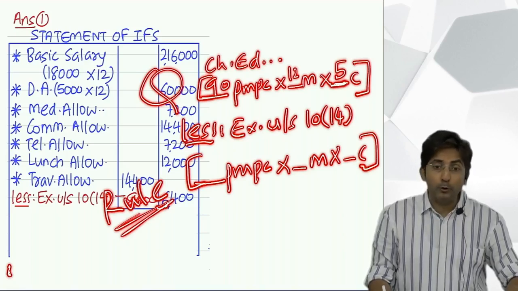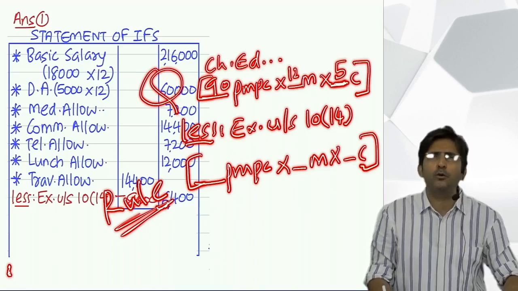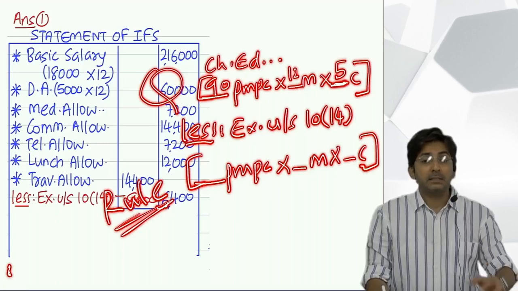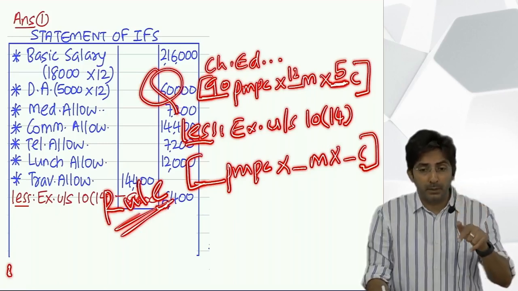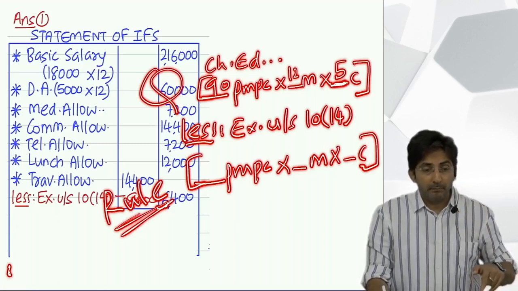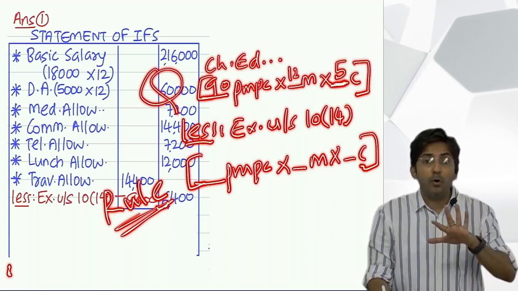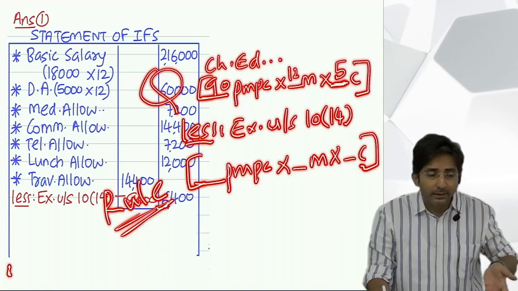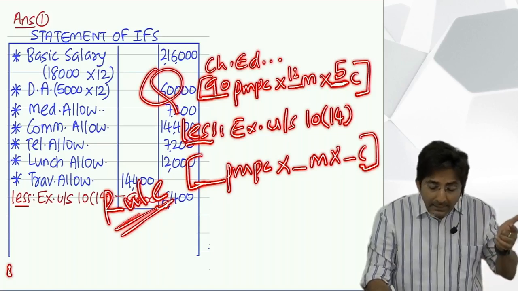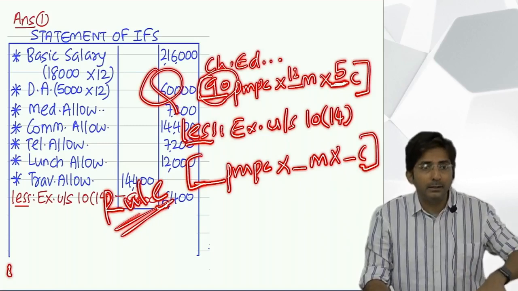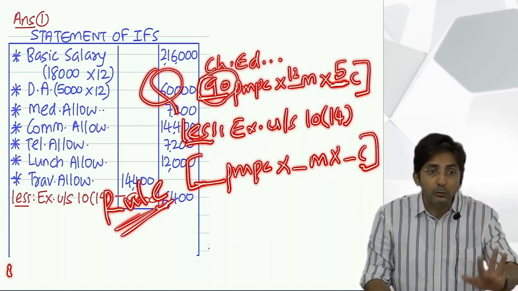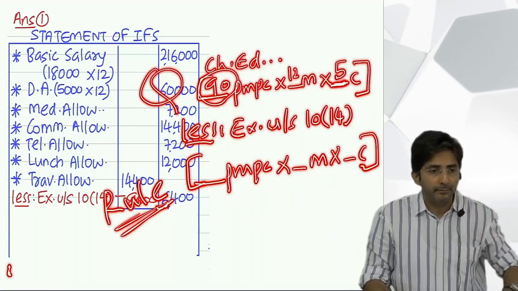Okay, and then less. Now you have to use the knowledge of the rule. What was the rule for children education allowance? Maximum 100 per month per child. Maximum means not more than that. If it is less, take less only. Here it is 90, take 90 only. If you would not have arranged like this, you would have blindly taken 100.